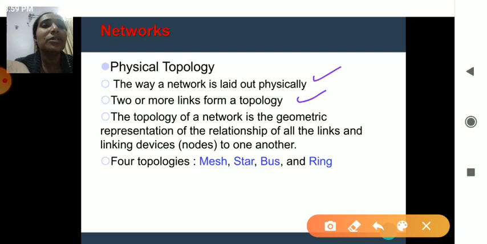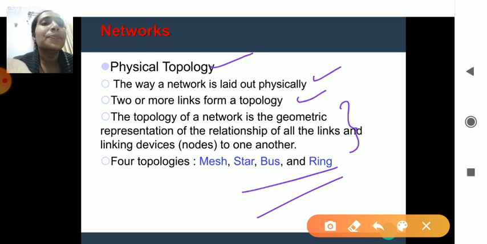In general, the definition you can see here: it's a geometric representation of the relationship of all the links and linking devices, and that is said to be a topology. What is the geometric representation of links and the linking devices? That is called a topology. There are four types of topologies: mesh, star, bus, and ring, which we will be dealing with one by one.